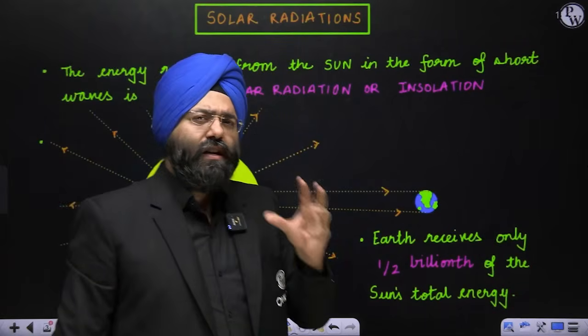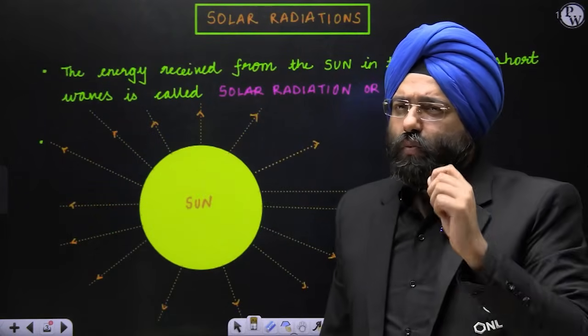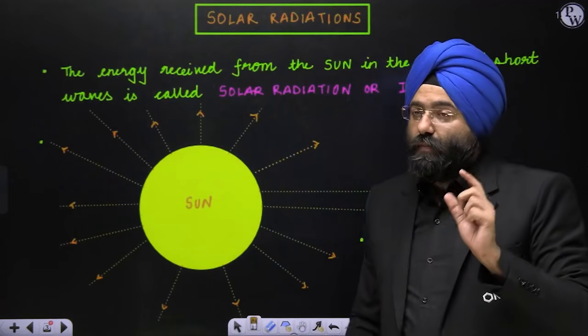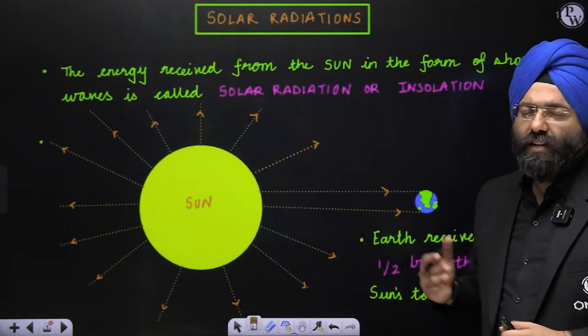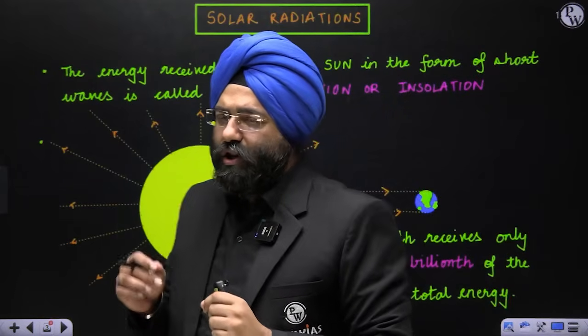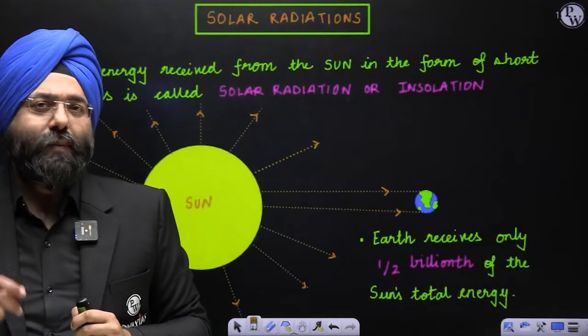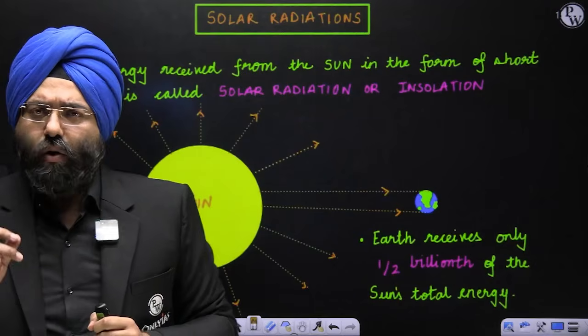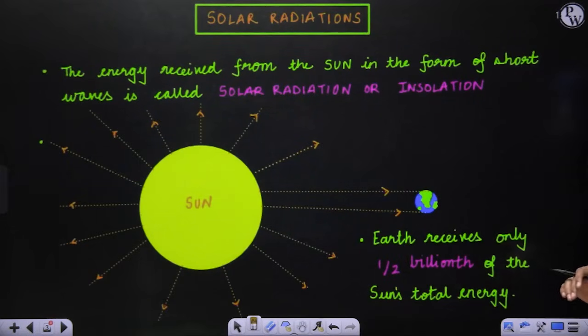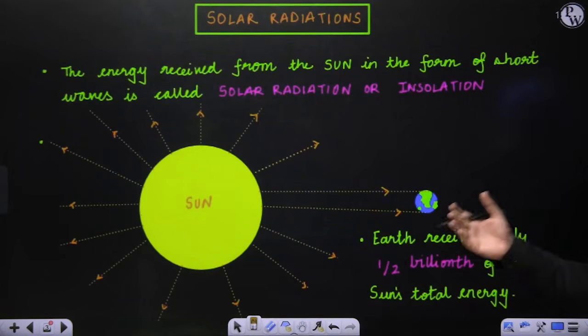Now, having understood what is solar radiation, there is one more very important concept, solar constant. This particular topic, which I am going to deal with in the next slide, has been asked repeatedly in the preliminary examination earlier on, and in the PCS examinations also it is very often asked. I will request you to quickly write what is mentioned on the board so that you make a note of it in your A4 sheets, right? You can pause the video if you want.